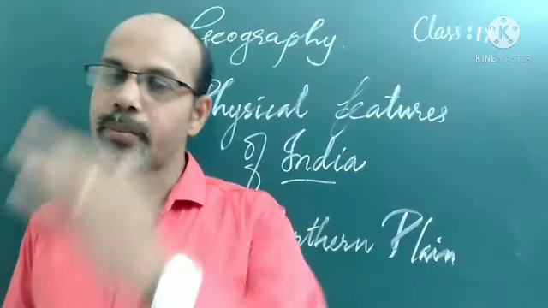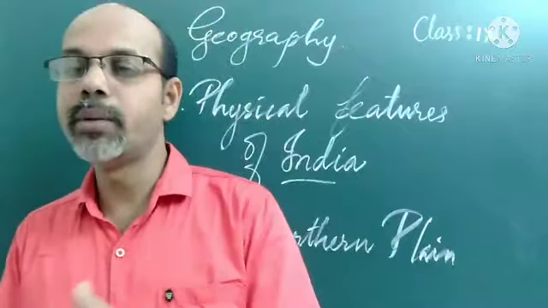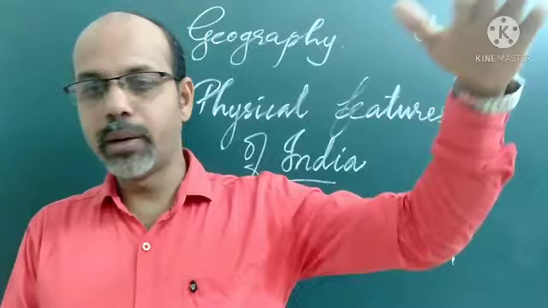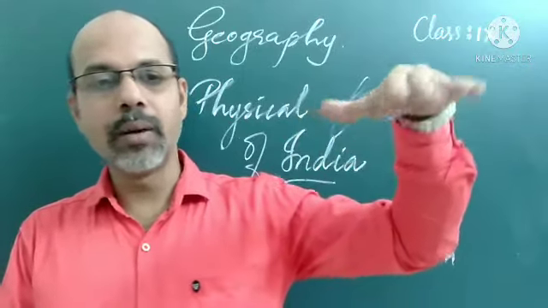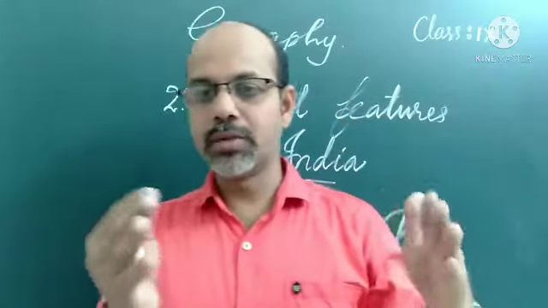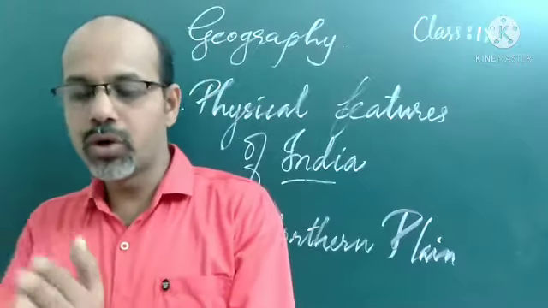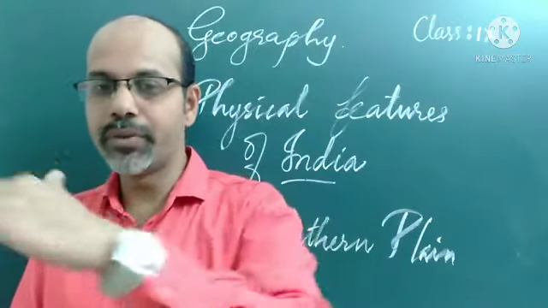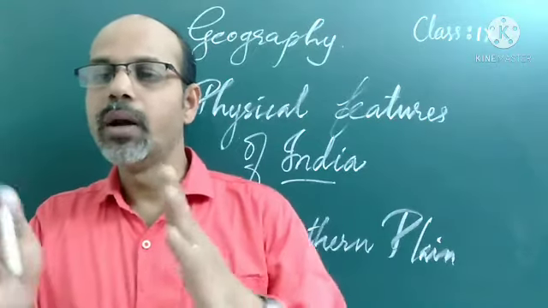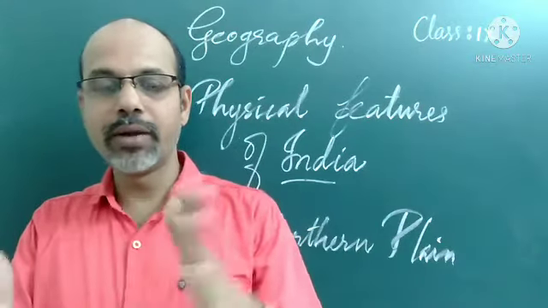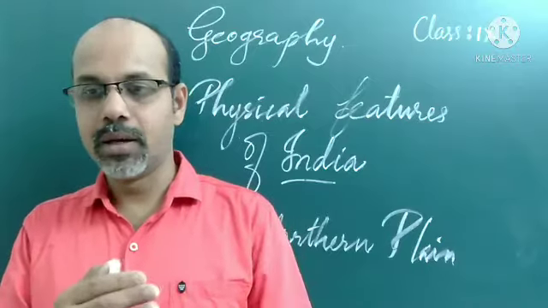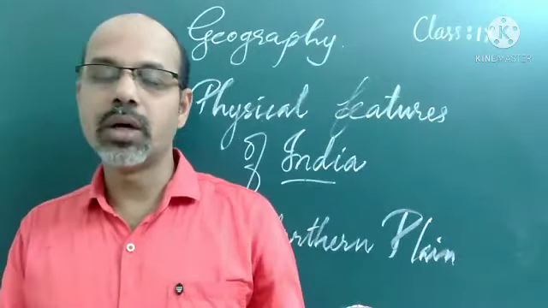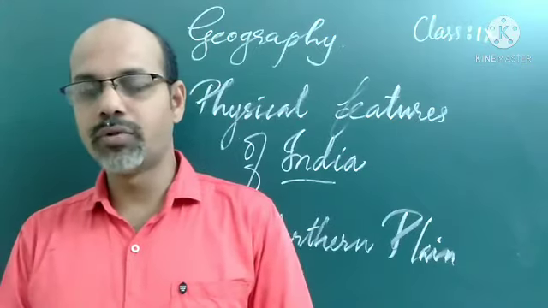The rivers coming from the northern mountains are involved in depositional work. When the rivers flow from the northern mountain regions, in the lower course of the river the gentle slope of this area causes the velocity of the river to decrease. So the speed of the river decreases there, and riverine islands are formed here.